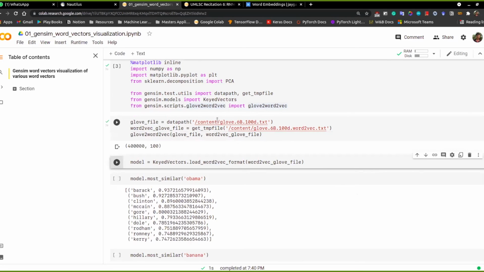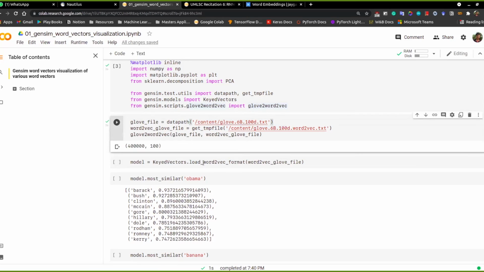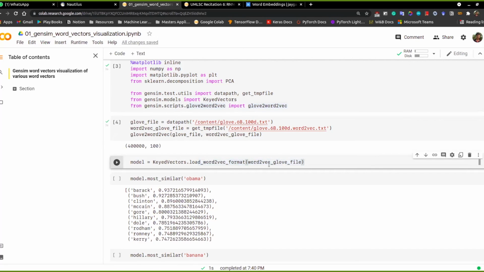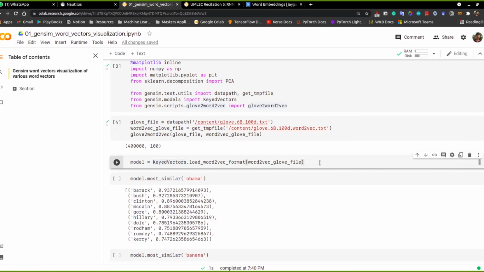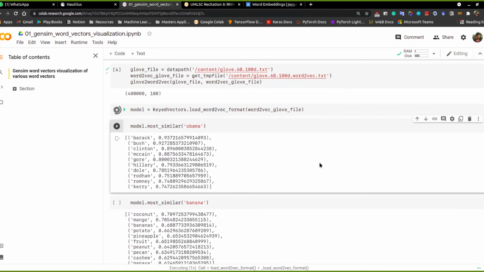Here we are using Gensim to load this word vector. They have KeyedVectors, and in KeyedVectors we call load word2vec format. Gensim deals with the word2vec format, but GloVe has a different format. So this converts the GloVe file into the word2vec format internally.